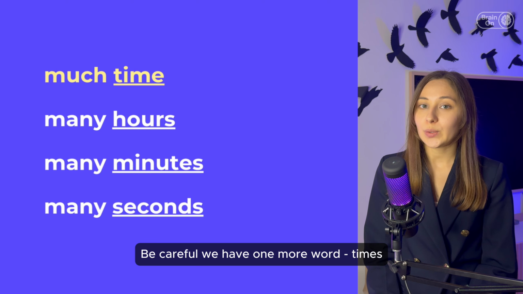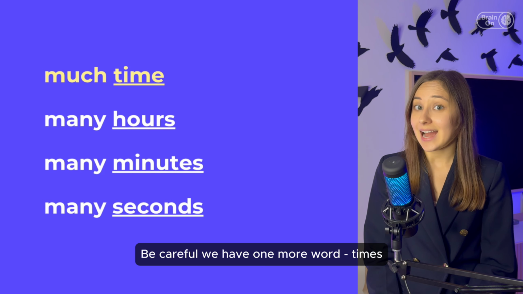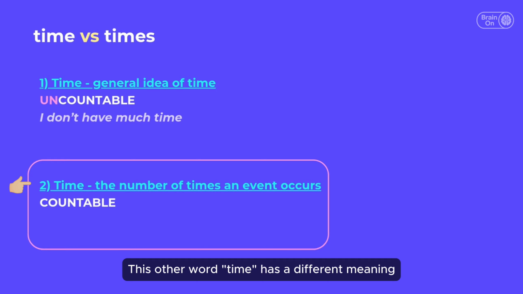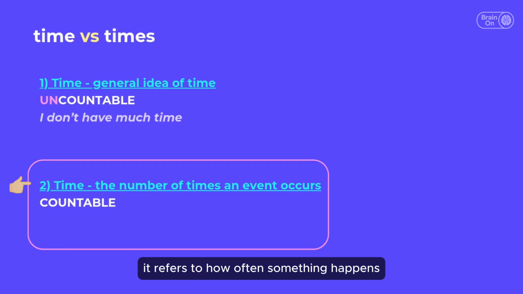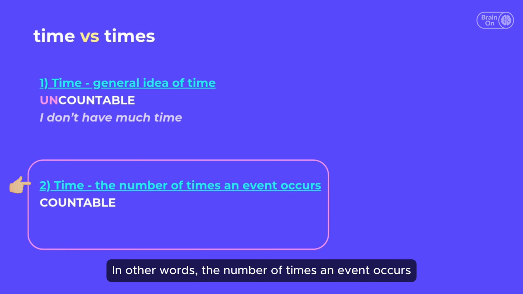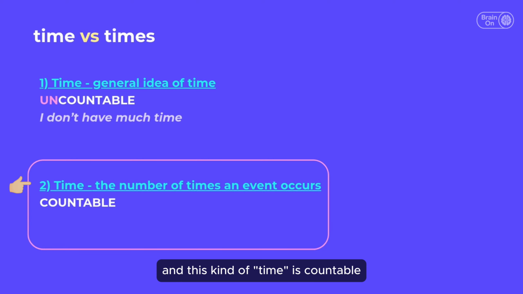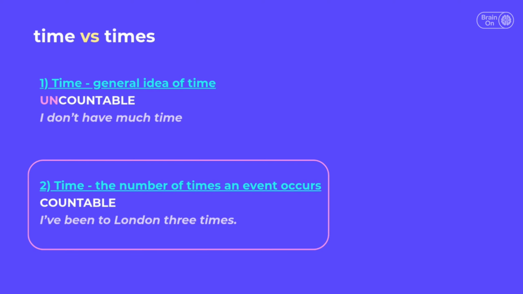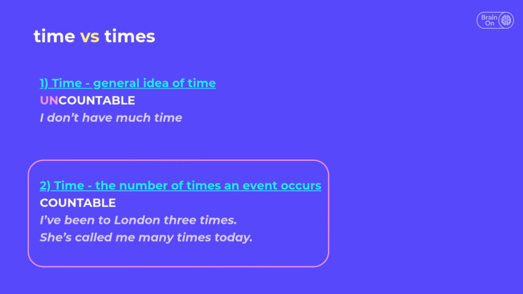Be careful, we have one more word, times, that can be plural and is used with the word many. This other word, time, has a different meaning. It refers to how often something happens. In other words, the number of times an event occurs. And this kind of time is countable, so we use it with many. For example, I've been to London 3 times. She's called me many times today. You can count it: 1 time, 2 times, 3 times.